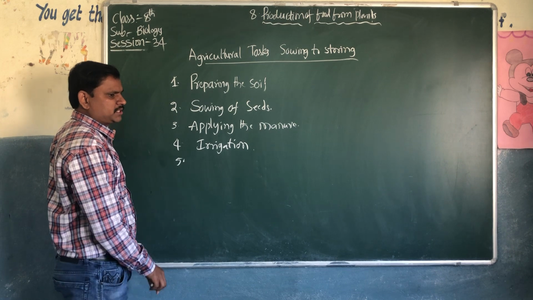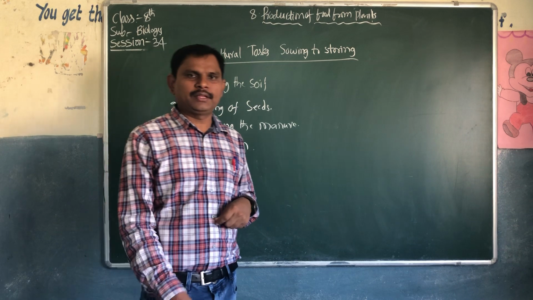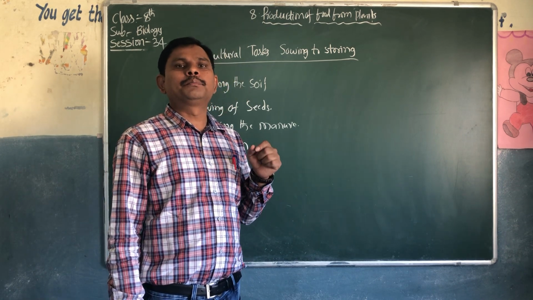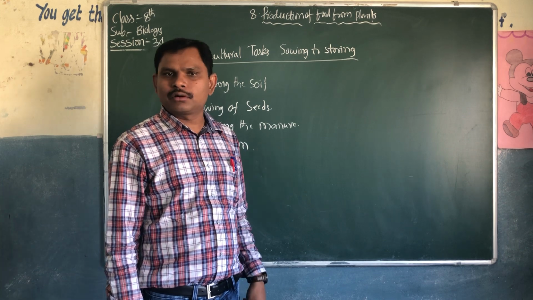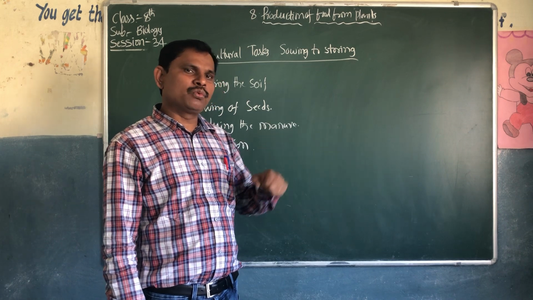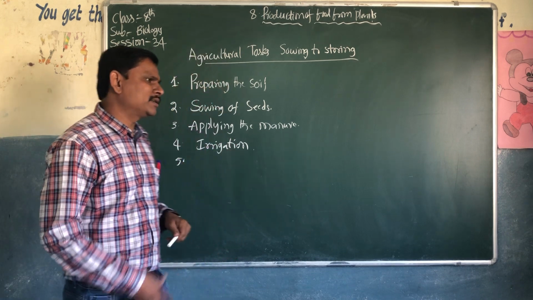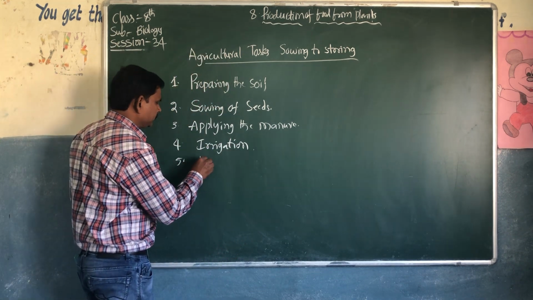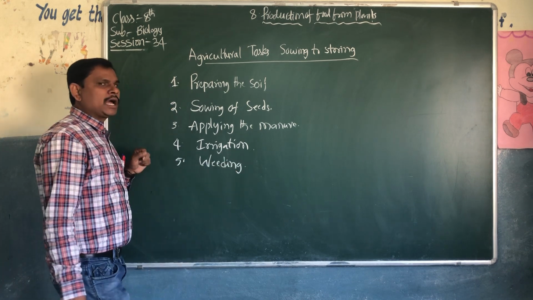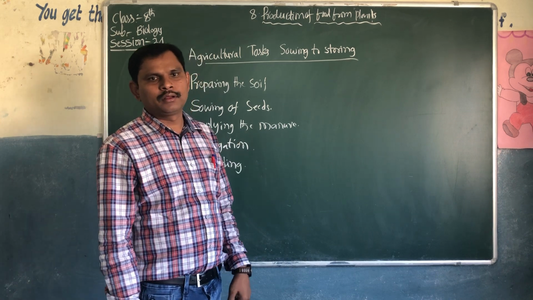After irrigation, what happens? Unwanted plants will also grow along with the crops. So the farmer has to pluck the unwanted plants growing along with the crops. This is called weeding.